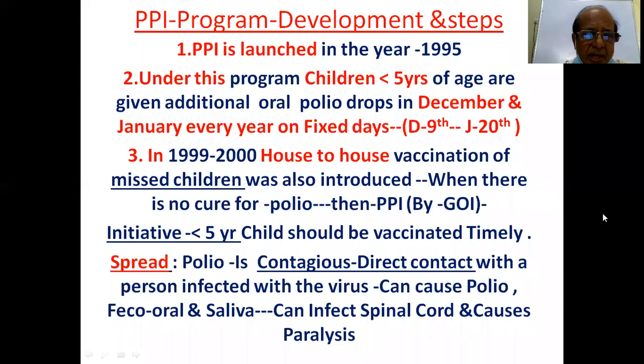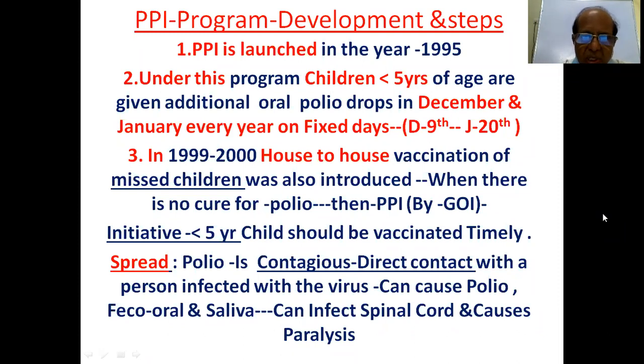In 1999-2000, house-to-house vaccination of missed children was also introduced. So between this period, house-to-house vaccination was introduced for those children who were missed for the vaccination. When there is no cure for polio, then PPI is the last resort.